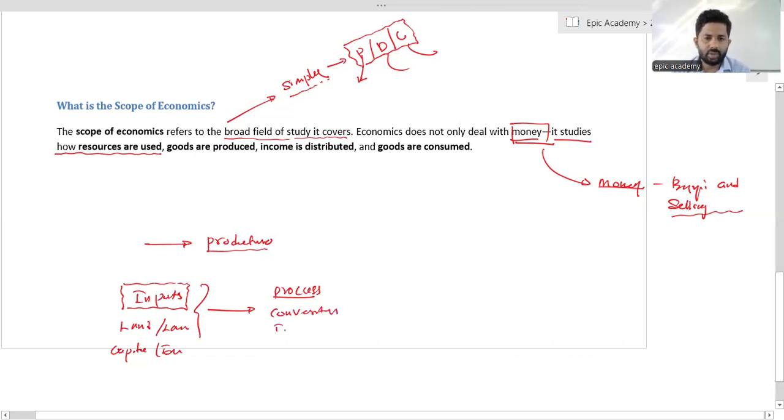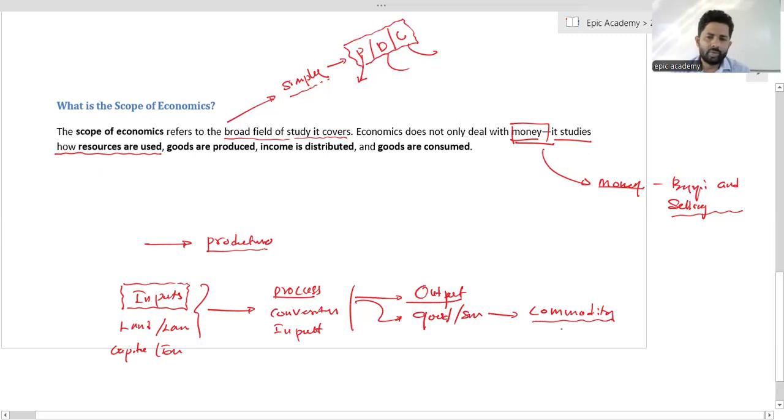Converting input into the output. As an example, final productions must be goods and services. Commonly we call them commodity. Commodity.